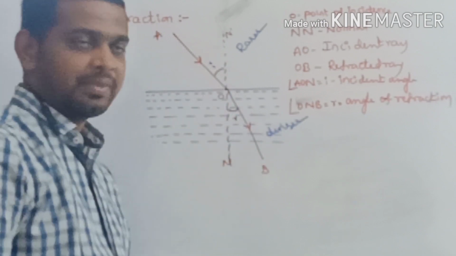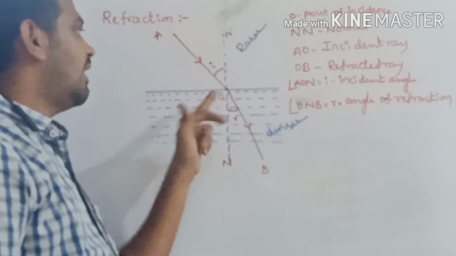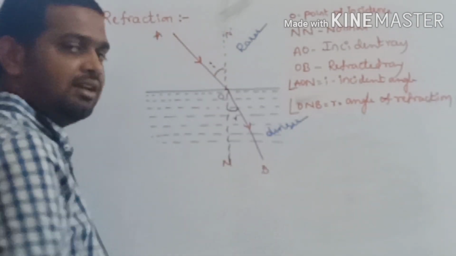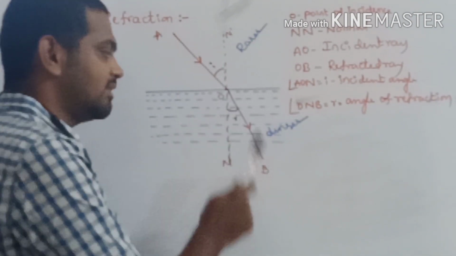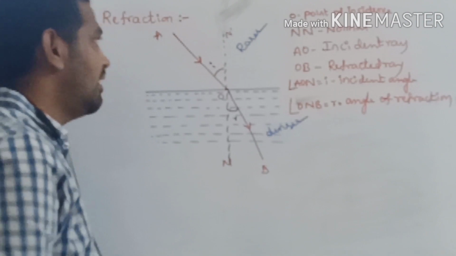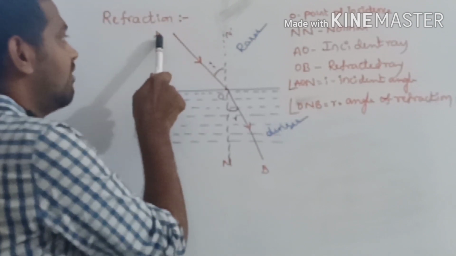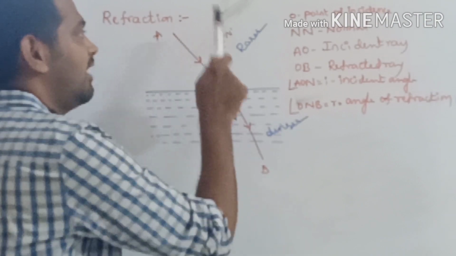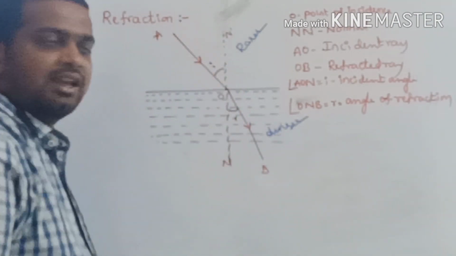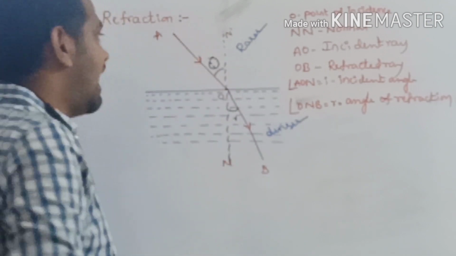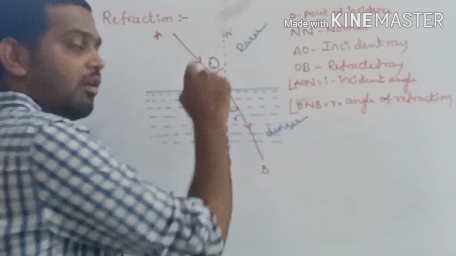So, AO I had taken as the incident ray. In a similar way, OB I had taken as the refracted ray. Next, NN dash is the normal. The angle between AO and the normal NN dash I consider as i. i is nothing but the angle of incidence. The angle between the incident ray and the normal is called the angle of incidence.